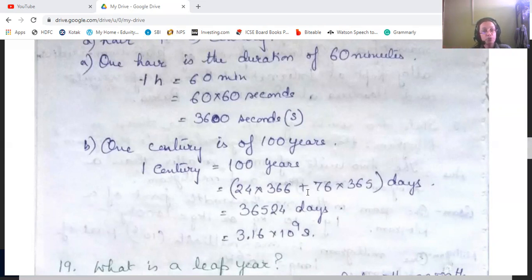That is, if you multiply this number of days by 24, you have converted it into hours. Then multiply by 60 for minutes, then by 60 again for seconds. So that will give us 3.16 into 10 to the power 9 seconds.